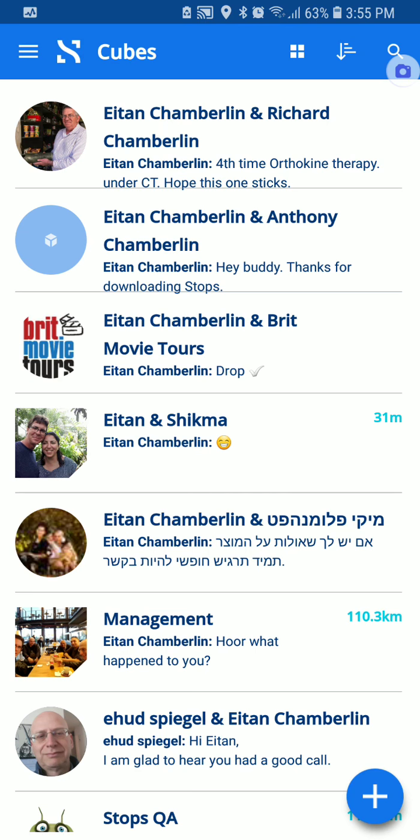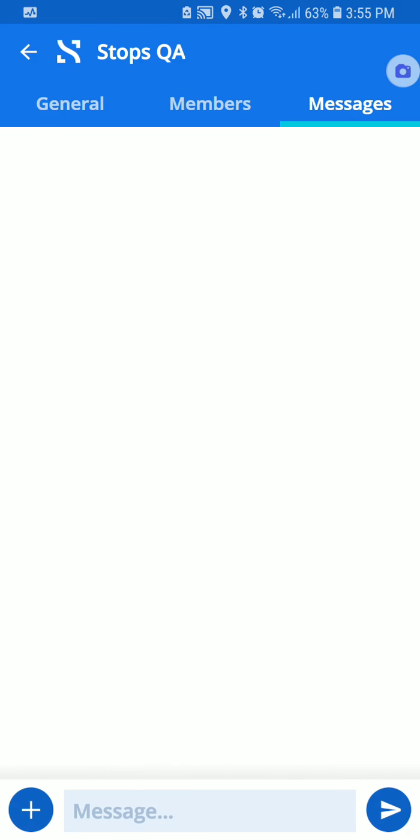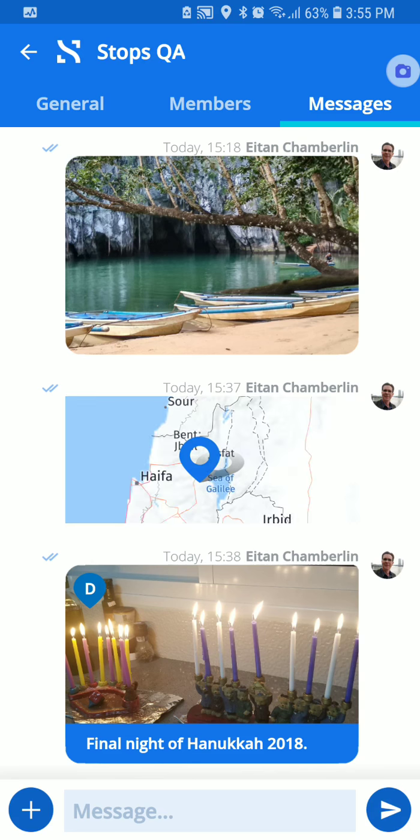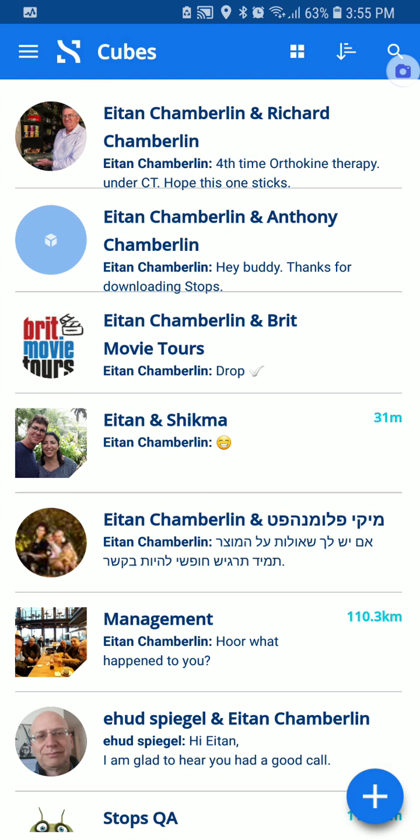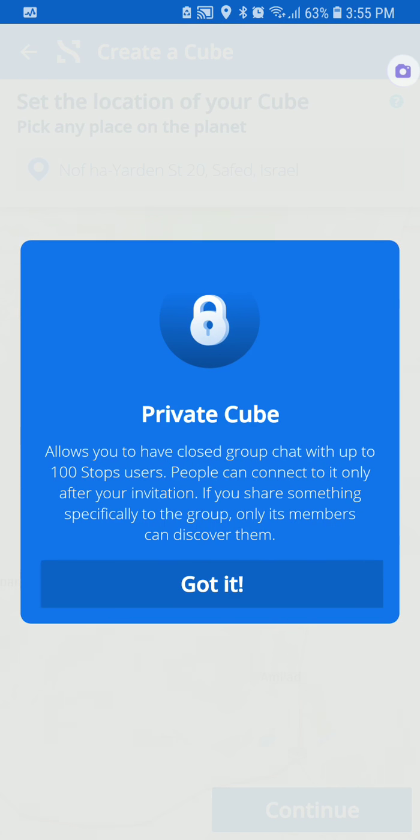Our communication system or messaging system is called cubes. In cubes, you can pretty much share anything, do anything. You can create a one-on-one cube, that's just a private conversation, a public cube for a whole world, or a private cube just for you, maybe just for you alone. But you can add as many friends as you want to that particular cube.